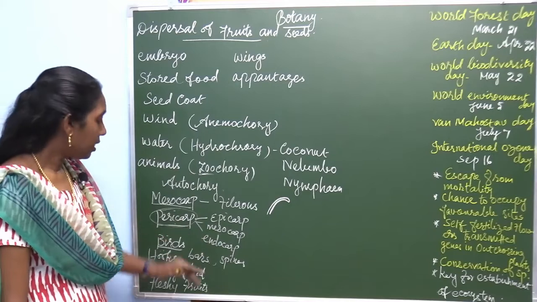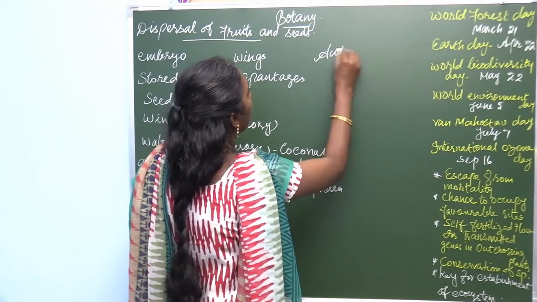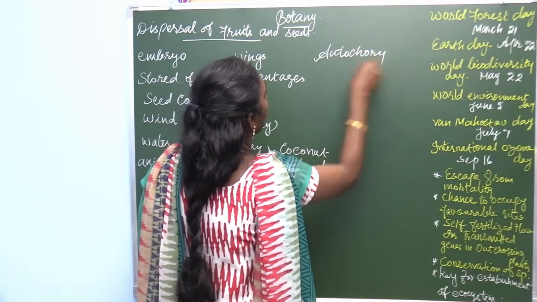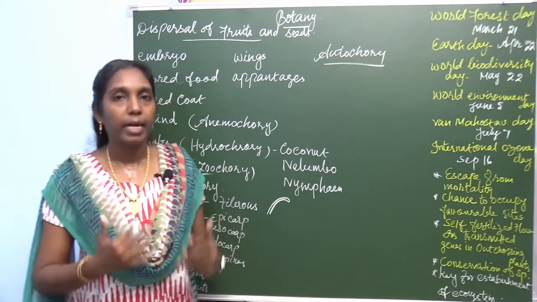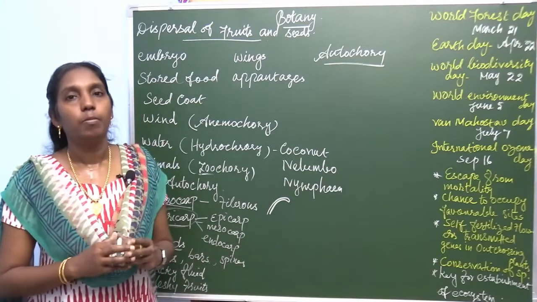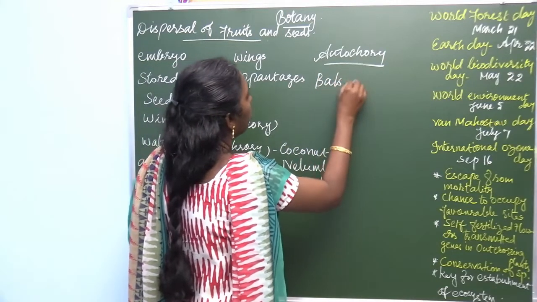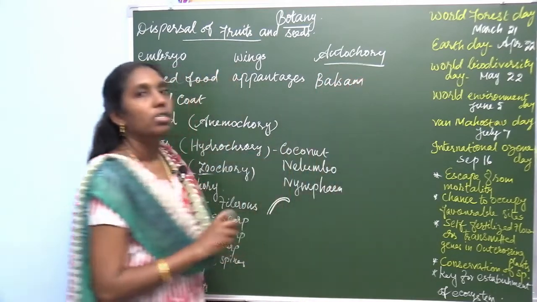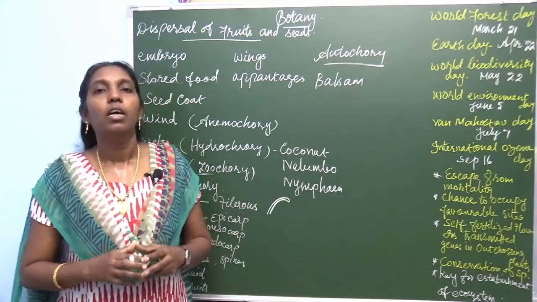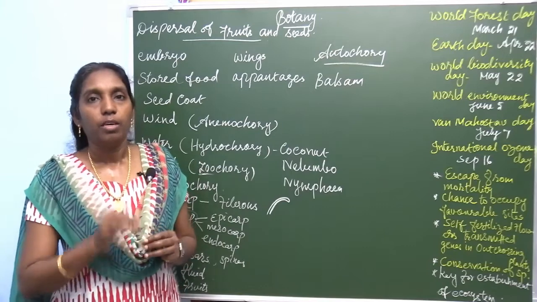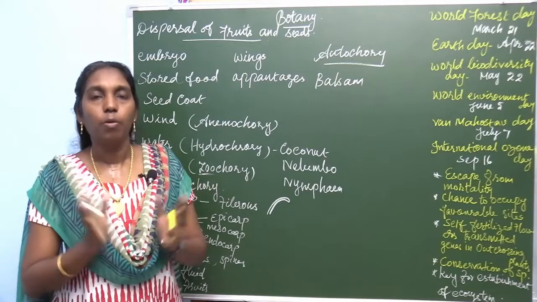Apart from this, there is another method called autochory. What is meant by autochory? Auto is self mechanism. So some plants, you know about this plant, balsam. There are certain plants where, for a mere touch, if you just touch the seeds or the fruit, it bursts open.